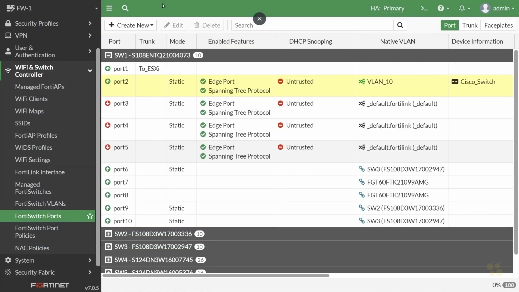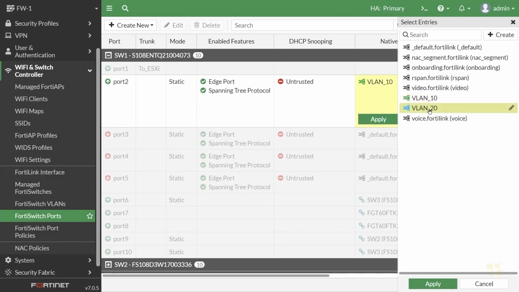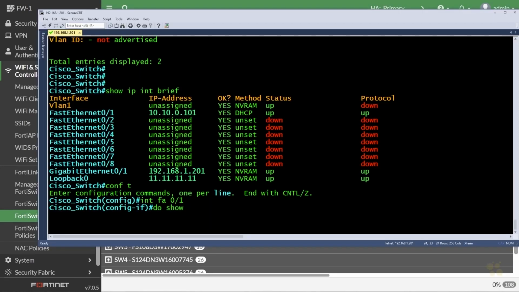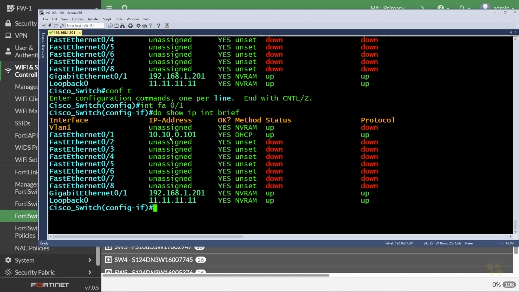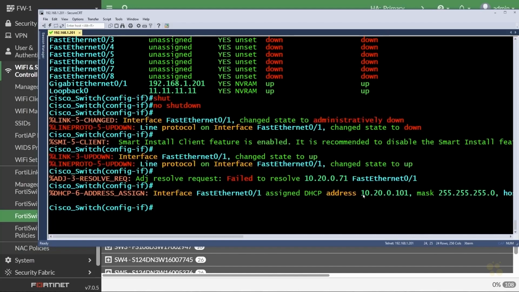So if we go back to the switch, we said we want to assign this instead of VLAN 10 to VLAN 20. So we'll select VLAN 20, click on apply. Now it's in VLAN 20. If we go back to the Cisco device and do a quick show IP interface brief, it's still hanging on to the old IP address. But if we do a shutdown for that interface, and then a no shutdown, now through the DHCP process, it's been assigned something on the 10.20 subnet, which is associated with VLAN 20. So I just want to verify that both VLANs are good to go.